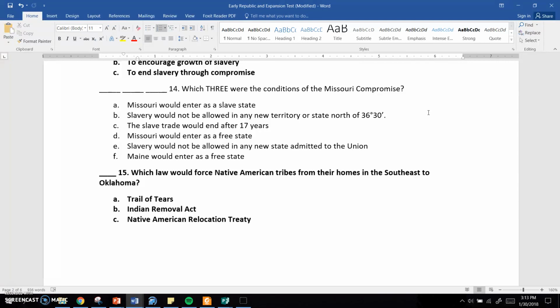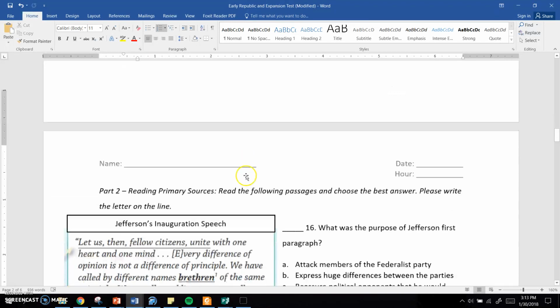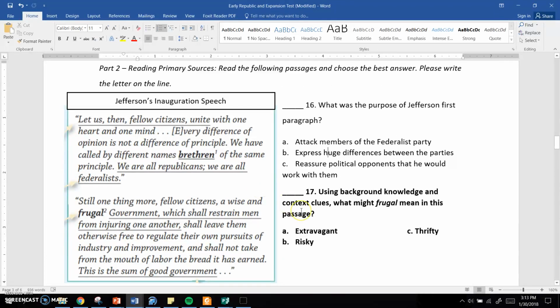Number 15, which law would force Native American tribes from their homes in the Southeast to Oklahoma? Was it A, the Trail of Tears, B, the Indian Removal Act, or C, the Native American Relocation Treaty? Keep in mind, we're looking for an answer that is a law here. Which one of these is a real law? All right, part 2, reading primary sources. Read the following passages and choose the best answer.